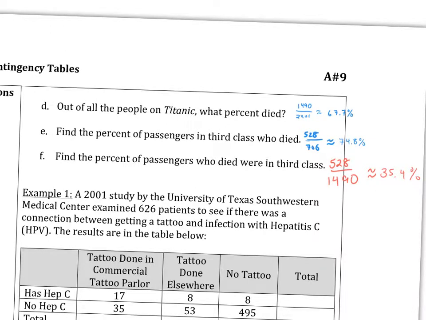Find the percent of passengers who died who were in third class. I just want to record and finish this up. Find the percentage of passengers who died who were in third class, 528 of those, over the total who died, 1490, so 35% of those who died were in third class.